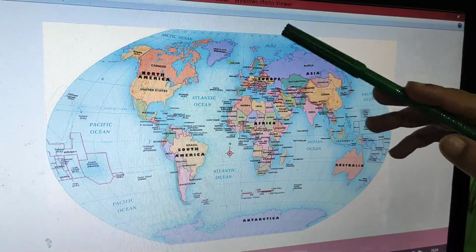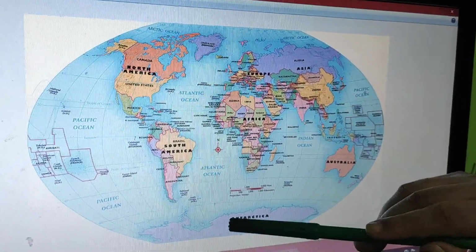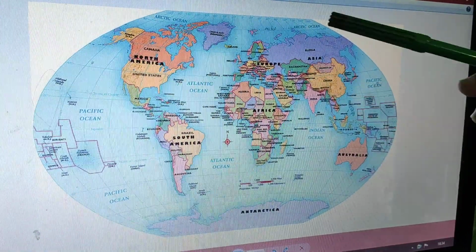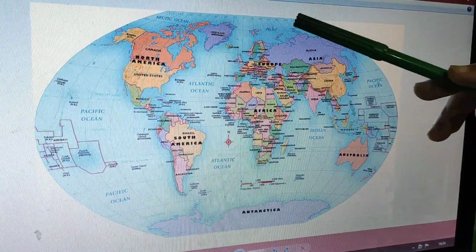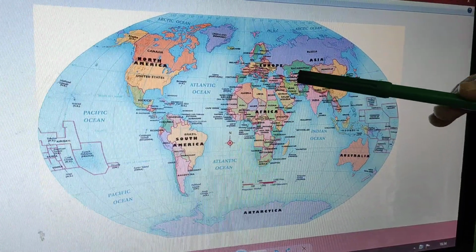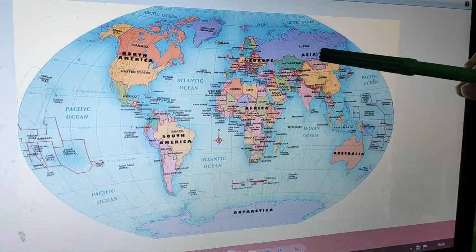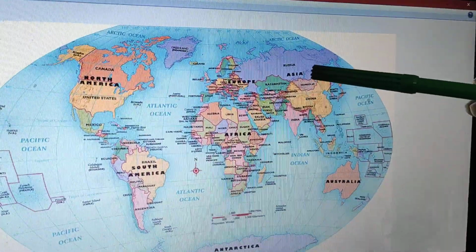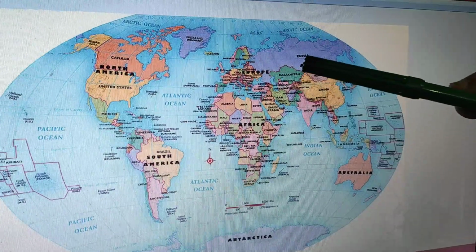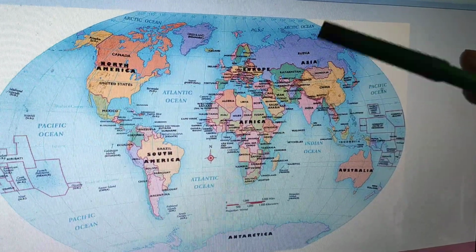Students, look at the map. There are 2 hemispheres. This is the south hemisphere and this is the north hemisphere, and Asia is situated in the north hemisphere of the world map. Asia is very big, and it contains almost 48 countries.